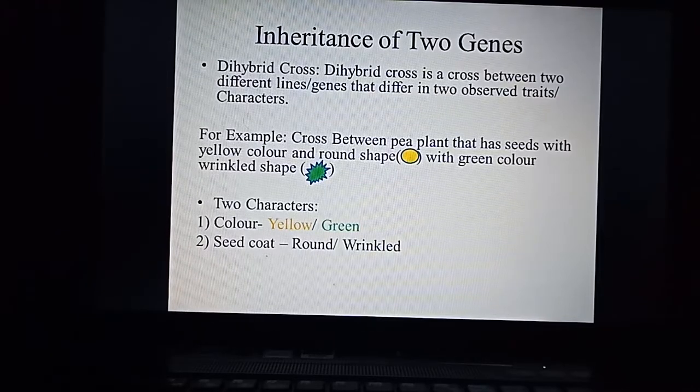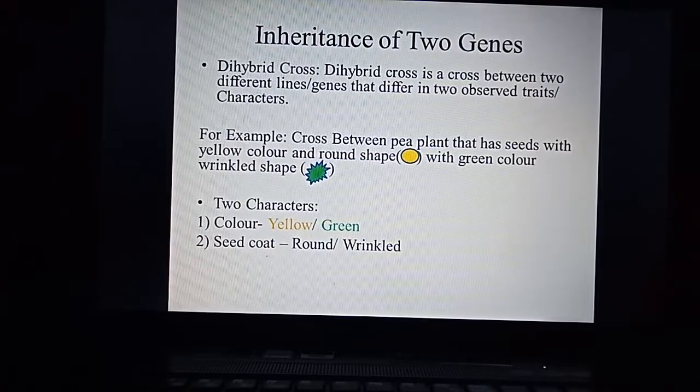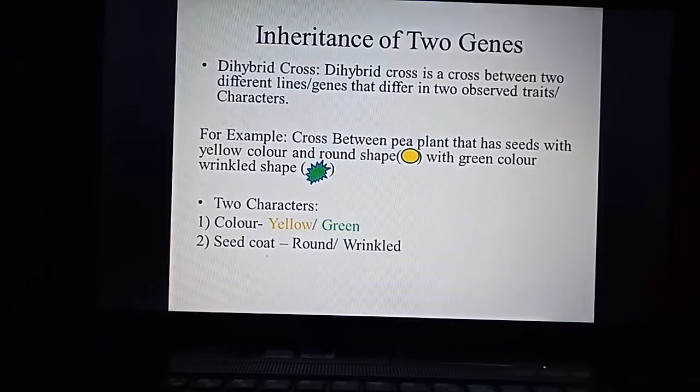The gene which is responsible for color has two alleles. One allele governs the yellow character and another allele governs the green character. Similarly, in the seed coat also, one allele governs the round character and the other allele governs the wrinkled character.